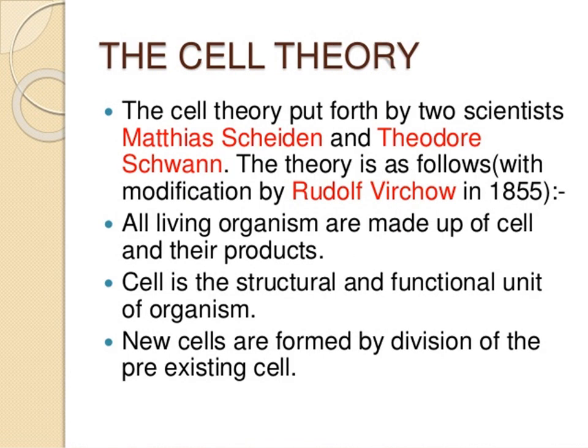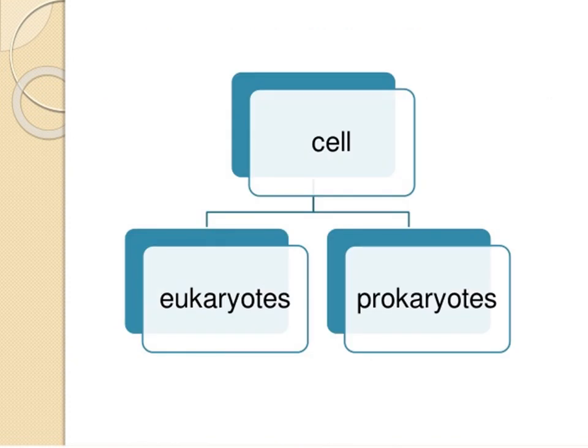The cell theory. The cell theory was put forth by two scientists, Matthias Schleiden and Theodor Schwann. The theory is as follows, with modification by Rudolf Virchow in 1855. All living organisms are made up of cells and their products. Cell is the structural and functional unit of organism. New cells are formed by the division of the pre-existing cell. Cell is divided into two types, eukaryotes and prokaryotes.